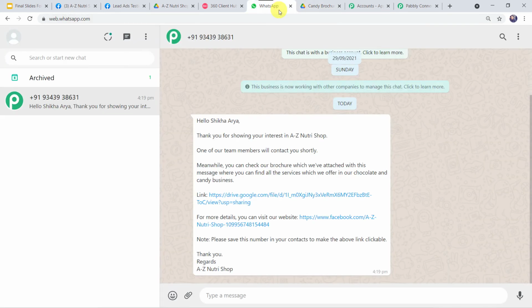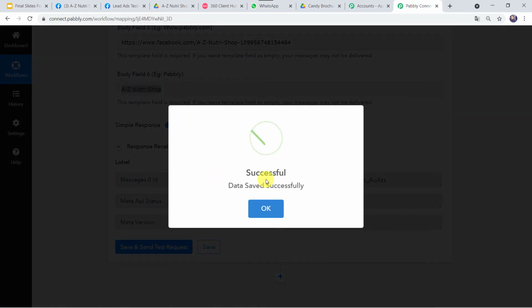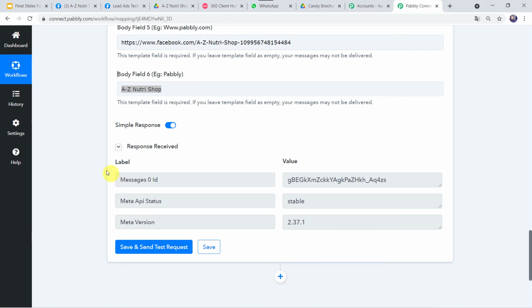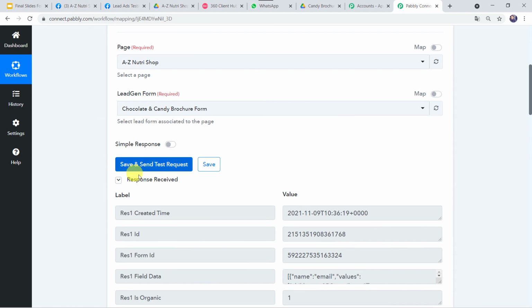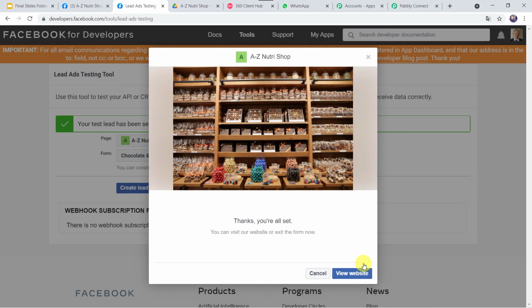Okay. So now let's go back to Pabbly Connect and let us save this workflow first. Data saved successfully. Okay. Now we have to check this in the real time. For that, again we have to go to the Facebook lead form, and we have to create one more lead on the name of some other customer. So here in the form I have given the email as akash123@gmail.com. I have given the full name as Akash Kapoor and I have given the phone number. Now let's click on next and submit. Thanks, you're all set. Okay, now we have to go to the WhatsApp number of this customer and let's check what he has received on his WhatsApp number.